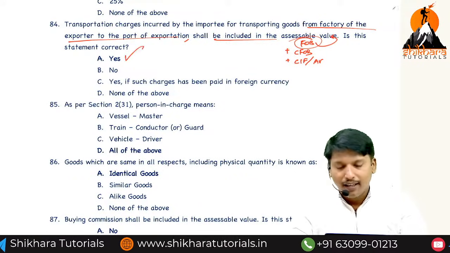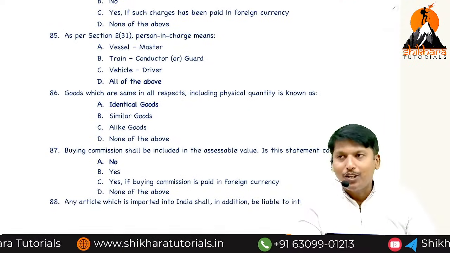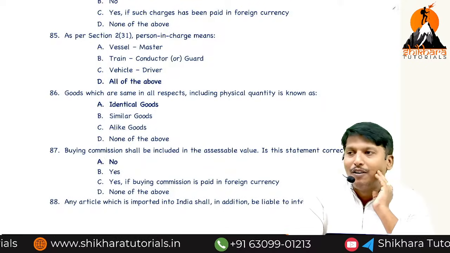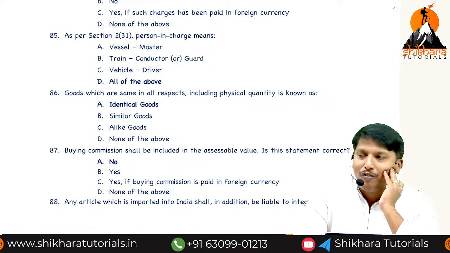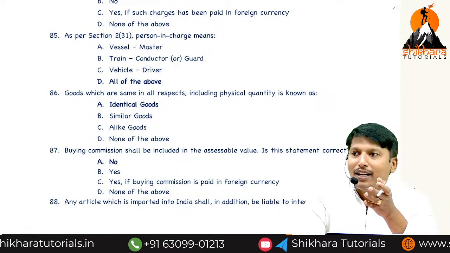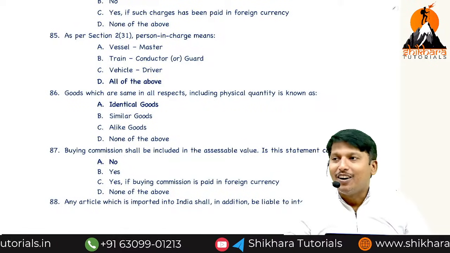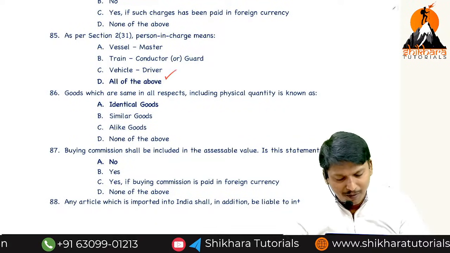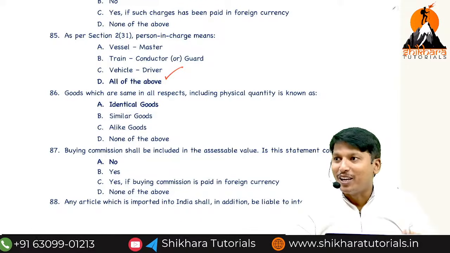Yes, it is correct. As per section 2, subsection 31, person in charge, we discussed: for a ship, the master; for a flight, the pilot or commander in charge; for a vehicle, the driver; for railways, the guard. All the above. Conductor, guard. While in the class, I sat in the guard room one day.